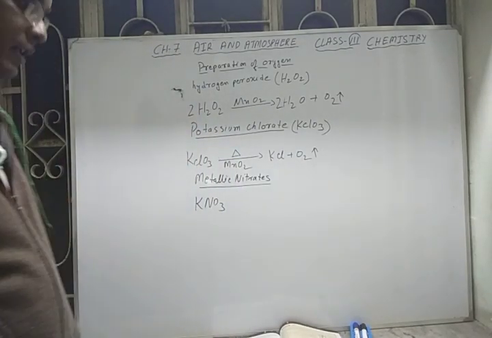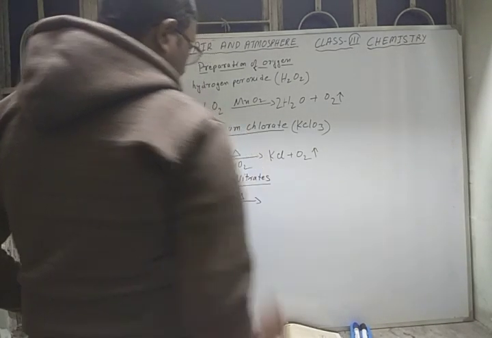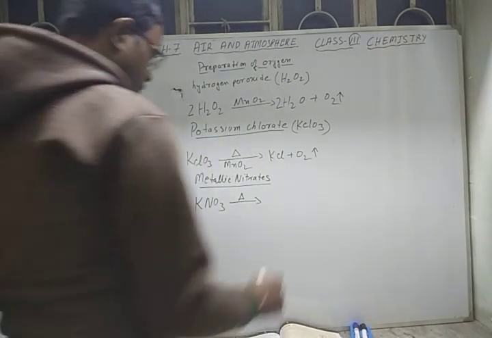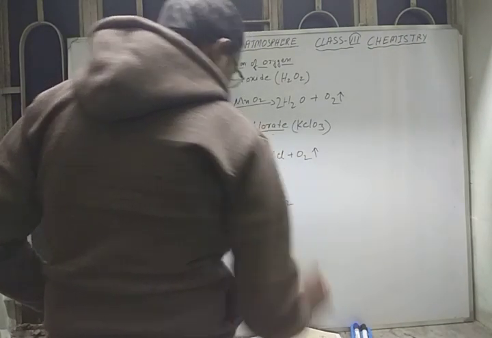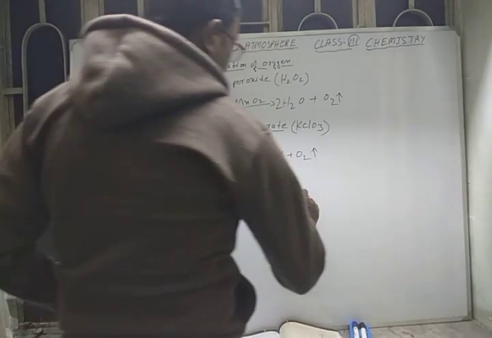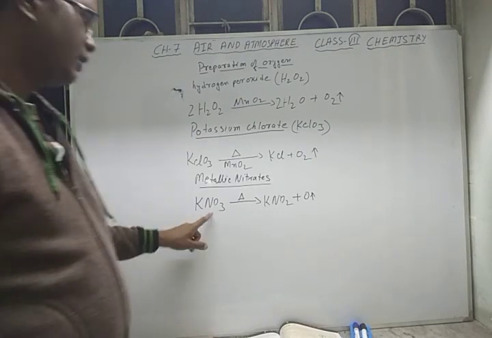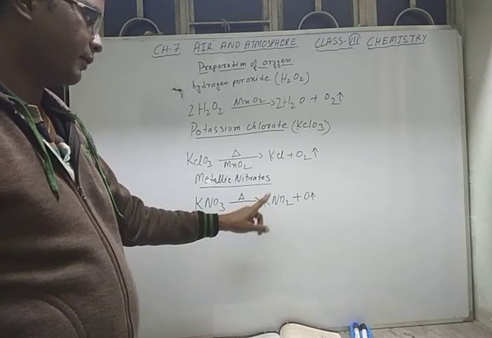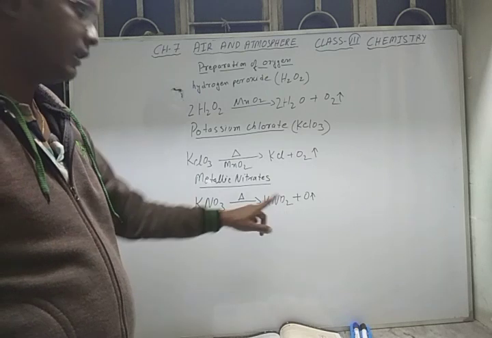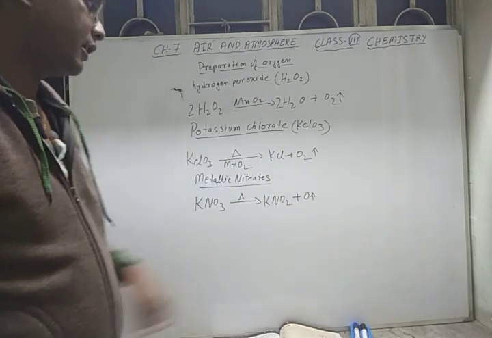When you heat it, on heating it will give potassium nitrite, KNO2, with the release of oxygen gas. Potassium is a metal and nitrate, so it is a metal nitrate. NO3 is nitrate and NO2 is nitrite, and it gives oxygen gas, O2.